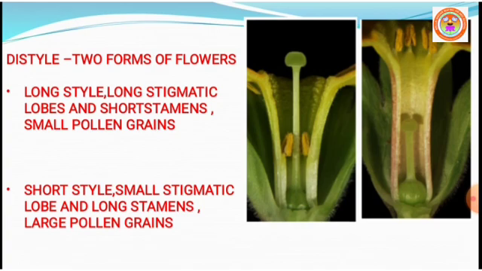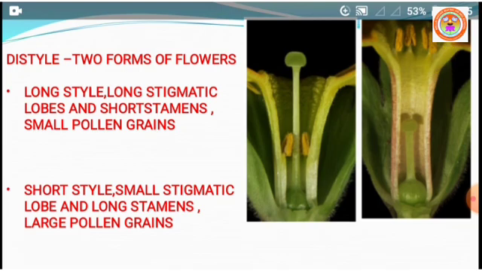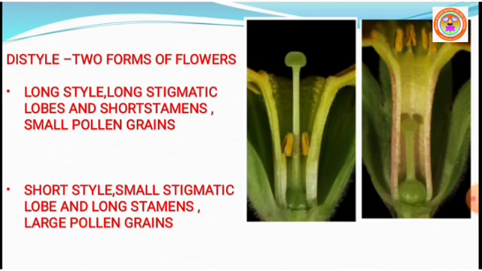Similarly, the anther of the thrum-eyed, which is in the second picture, where the anther is here, and the stigma of the pin are found at the same height.